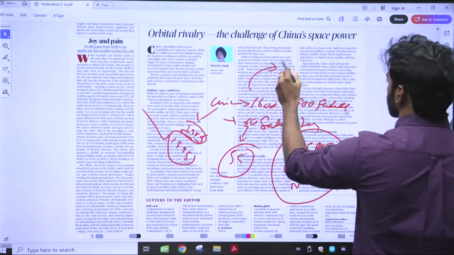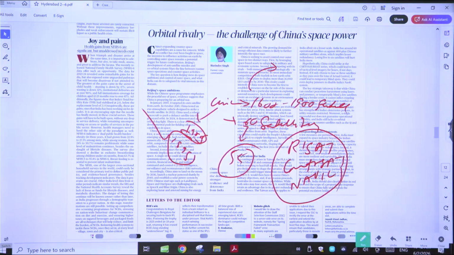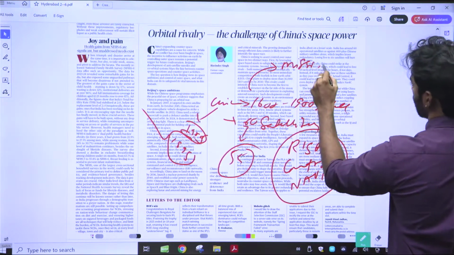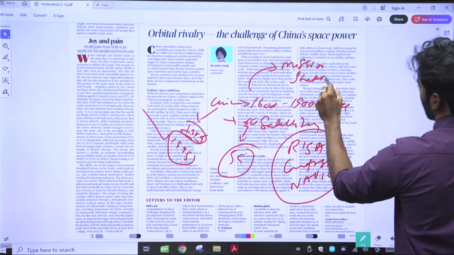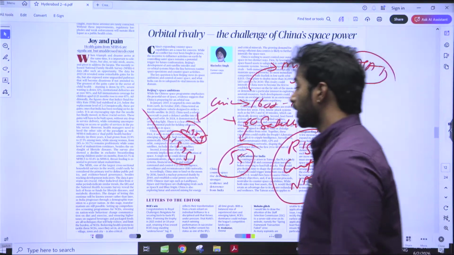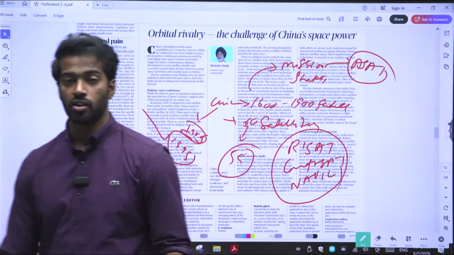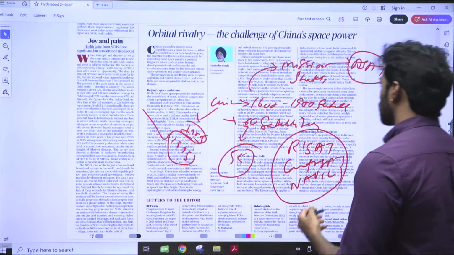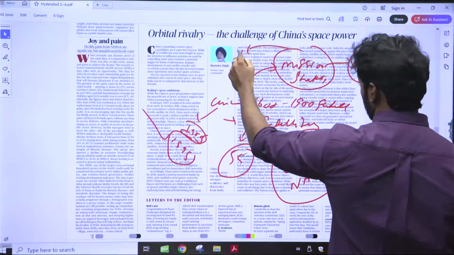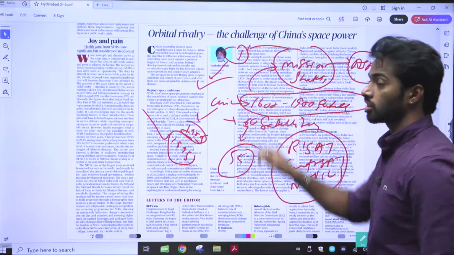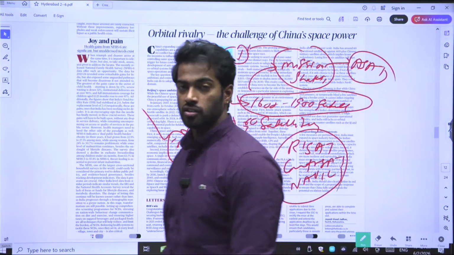However, there is one initiative that India has taken, and that is Mission Shakti. Mission Shakti is an anti-satellite technology. Just like how China is developing anti-satellite technology, India has also developed an anti-satellite technology through Mission Shakti. But what you need to keep in mind is that this is only one mission. Demonstrating one mission does not show that we have a high capability to counter nearly 1600 to 1900 satellites. That is the other thing that we have to keep in mind.